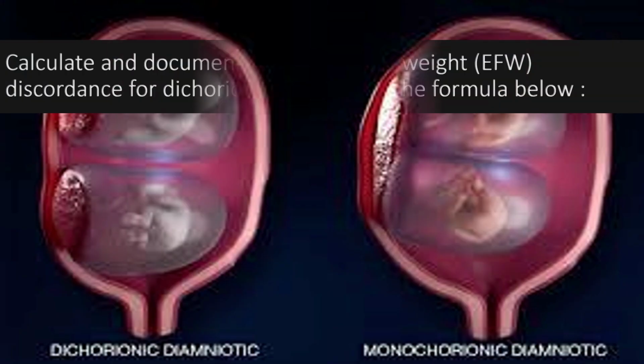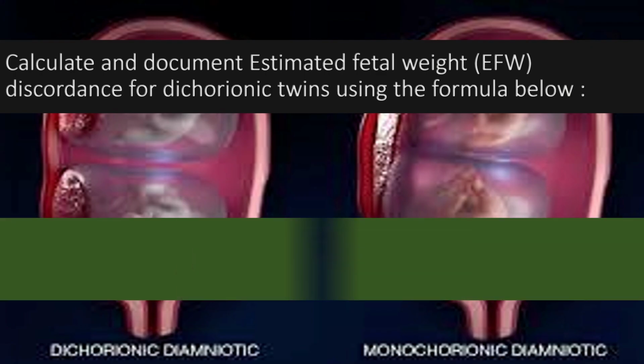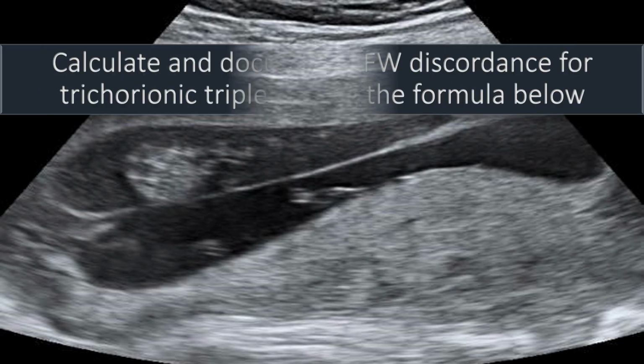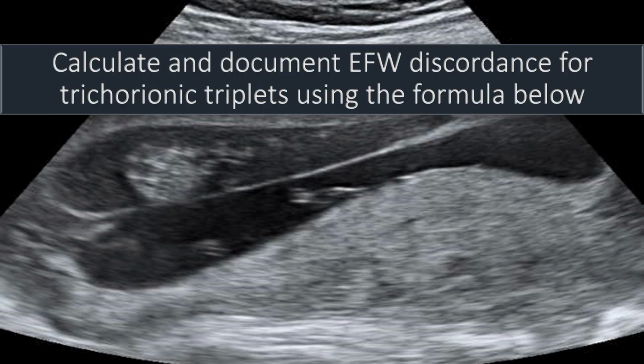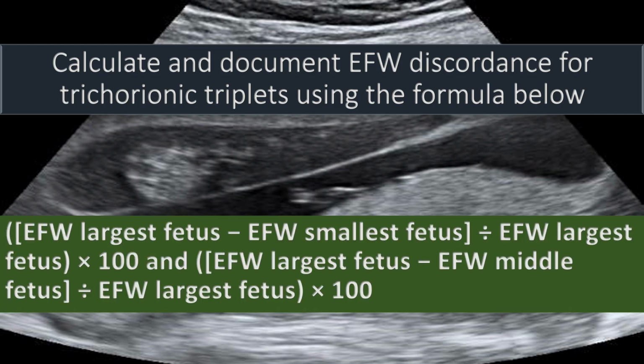Now, calculate and document estimated fetal weight discordance for dichorionic twins using this formula: estimated fetal weight of the larger fetus minus estimated fetal weight of the smaller fetus, divided by estimated fetal weight of the larger fetus, multiplied by 100. Calculate and document estimated fetal weight discordance for trichorionic triplets using this formula: estimated fetal weight of the larger fetus minus the smaller fetus, divided by estimated fetal weight of the larger fetus, multiplied by 100, and estimated fetal weight of the larger fetus minus estimated fetal weight of the middle fetus, divided by estimated fetal weight of the largest fetus, multiplied by 100. So remember this formula.